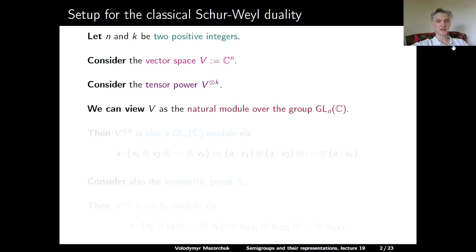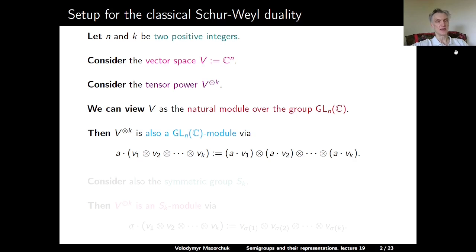We can view V as a natural module over the group of all invertible n times n matrices. So invertible n times n matrices act on vectors with n coordinates. Then V to the tensor power k is also a module over this group via the diagonal action. So an element A in our group acts on the tensor v1 tensor v2 tensor and so on by acting on each component individually. So the outcome is A applied to v1, tensor A applied to v2, tensor and so on.